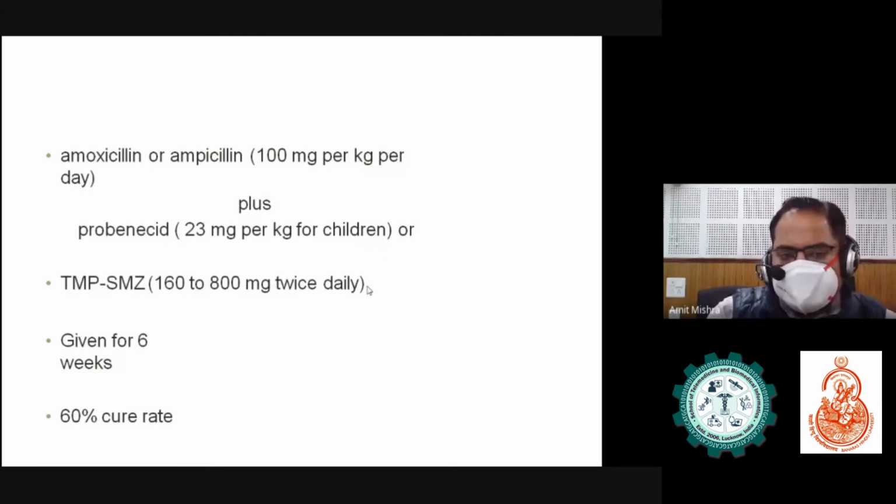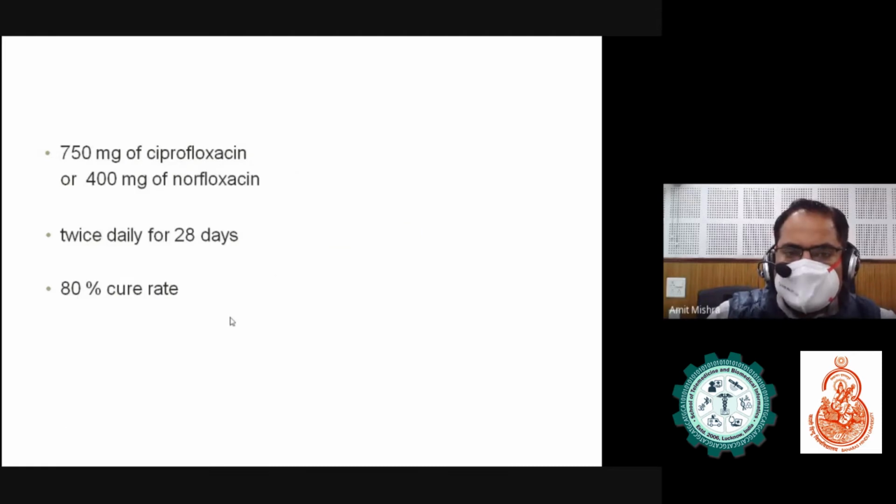And these are the medications which can be given to the carriers. We can say amoxicillin and cotrimoxazole DS. These are given for 6 weeks, at a dose of 160 mg twice daily. Amoxicillin can be given as 100 mg per kg per day for 6 weeks, and the cure rate is about 60%. Ciprofloxacin can be given as 750 mg twice daily for 28 days, and the cure rate is about 80%.